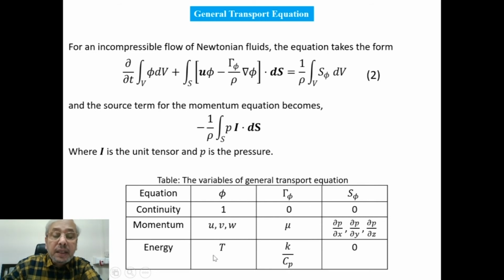And for the energy equation, phi will be T, and gamma phi will be K by rho Cp. K by Cp, because rho is already there. This term has to be K by rho Cp, so already rho is there, so gamma phi has to be K by Cp.